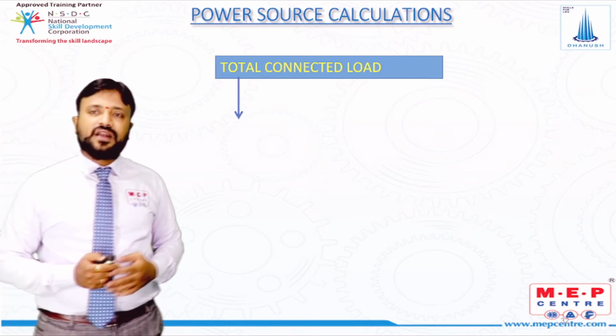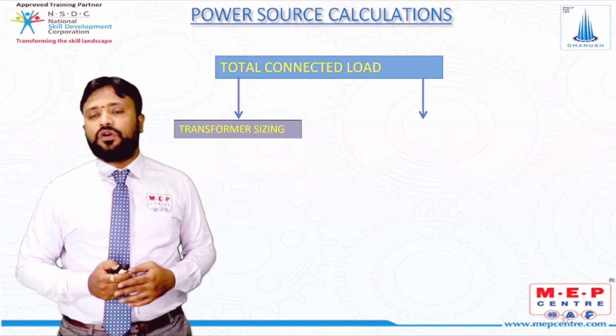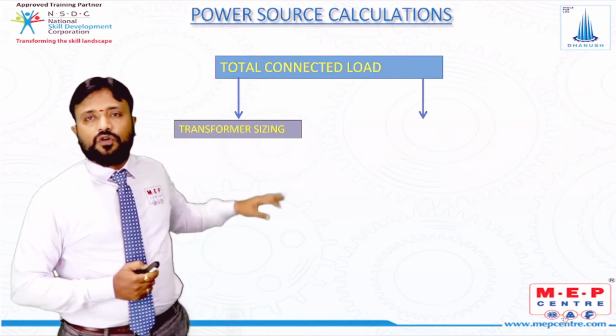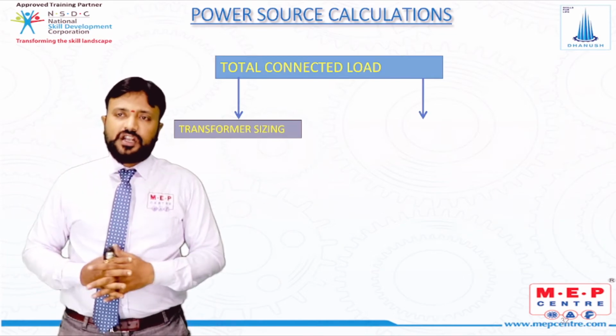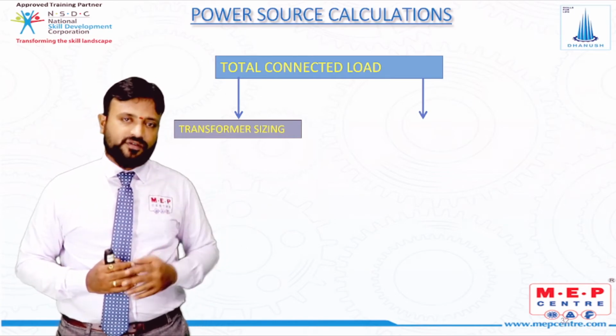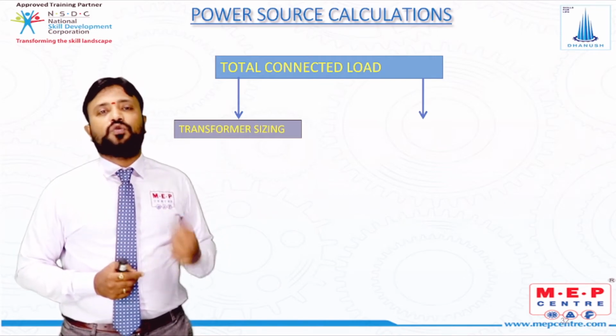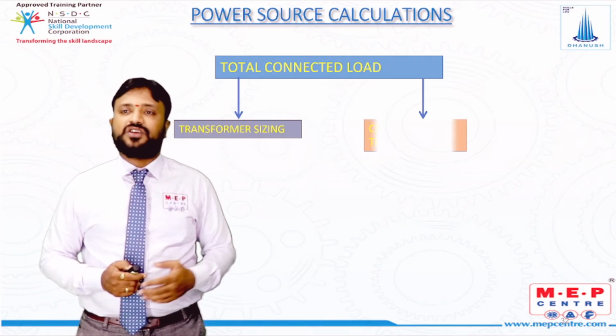Now how are we going to do the power source calculations? With the help of your total connected load. Once you get the total connected load, then based upon it we are going to calculate the transformer size. In B.Tech we used a formula, KVA equals KW by power factor, apparent power is equal to active power divided by power factor, but that is only a one-word answer. In reality, we do a total of 10 to 12 steps of calculation for the transformer.